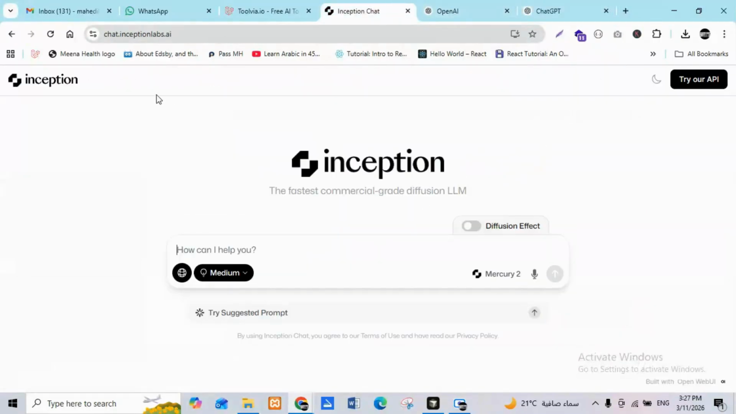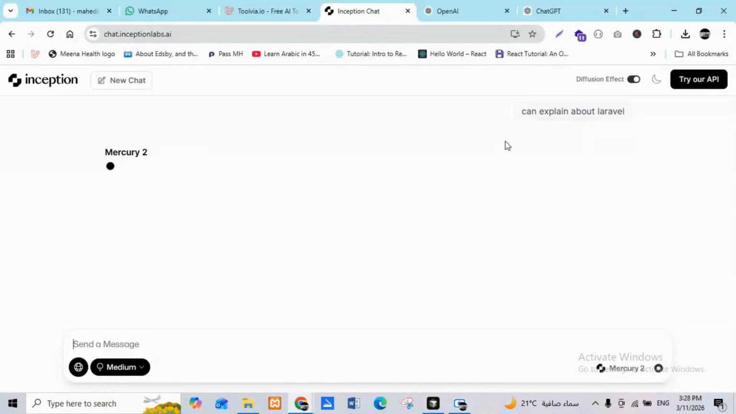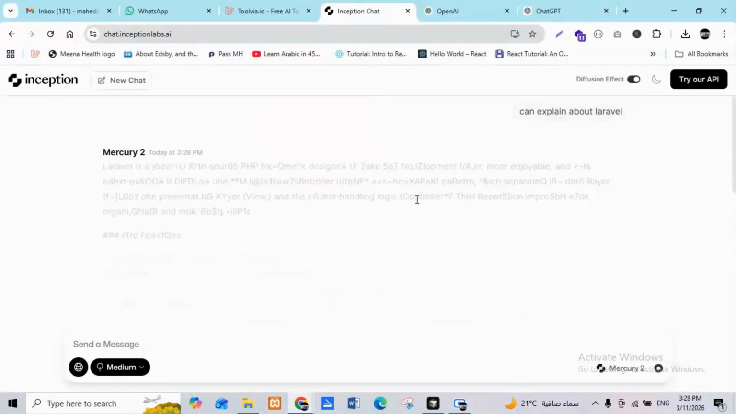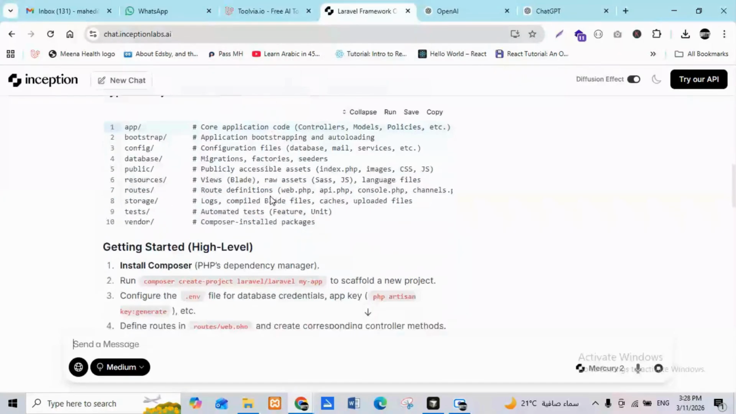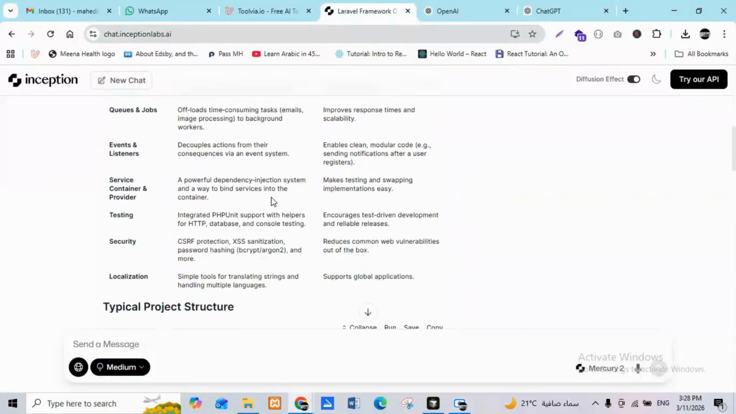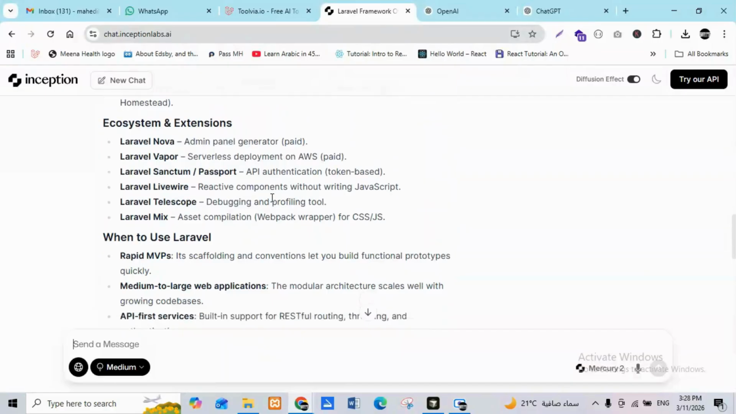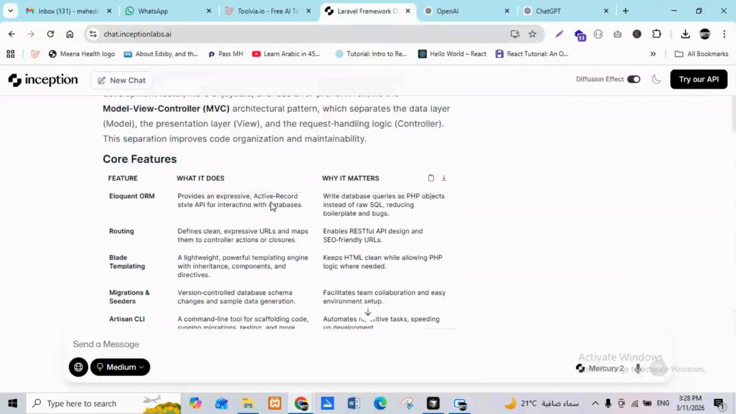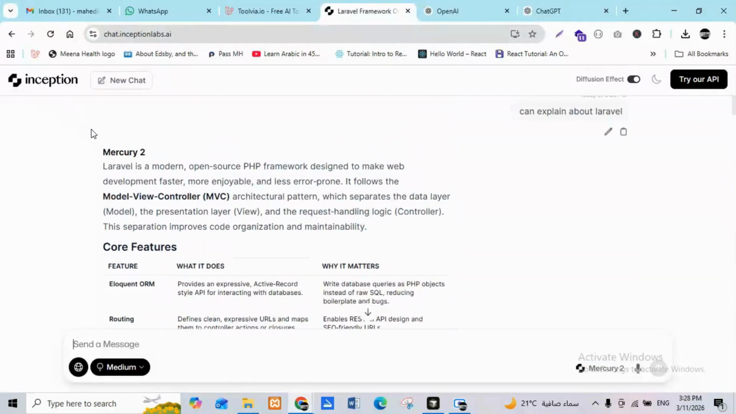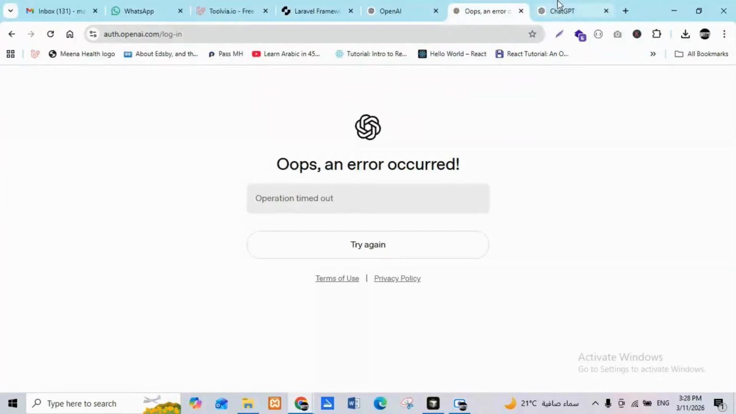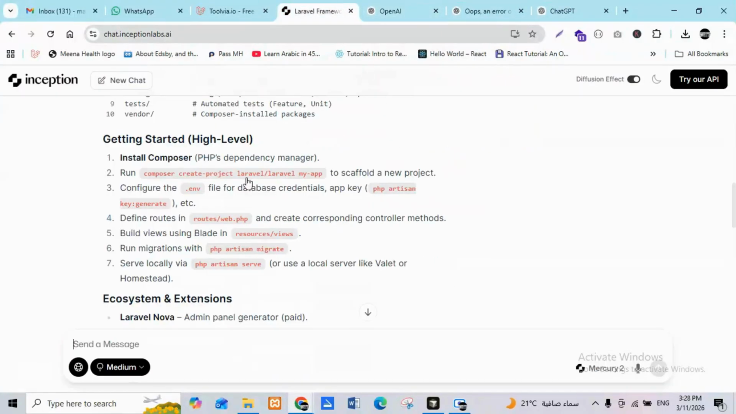Let's check Mercury. This is Mercury from the new Inception API. So I tell it to explain the topic, and this is the diffusion effect. The diffusion effect refines the response as it goes. For example, you will see. I tell it to explain the topic. Did you see the diffusion effect? And in just a few seconds, if you see the response, it's so well structured, and it tells you the file structures, integration, all of the scenarios. It's even more accurate and more professional from Inception. Inception is almost 2x faster.